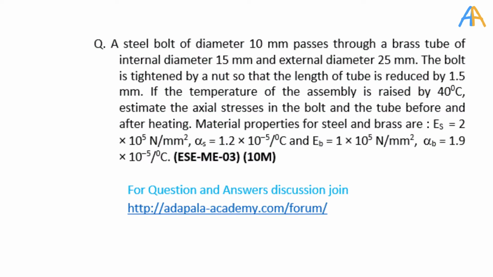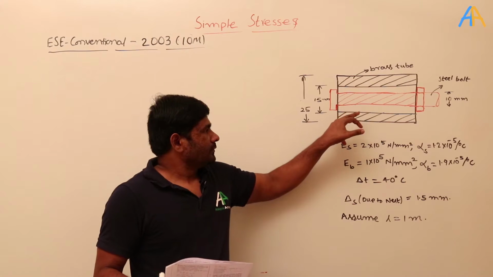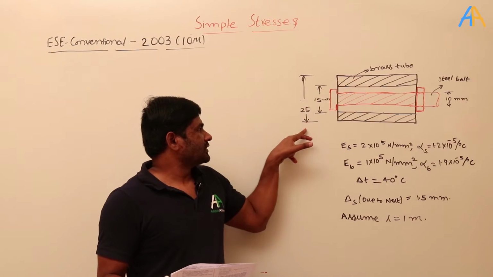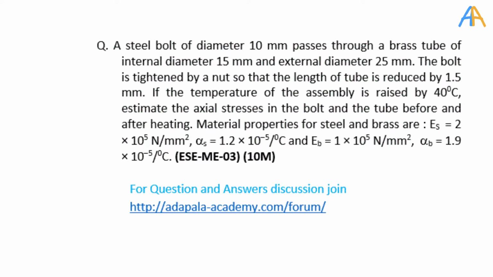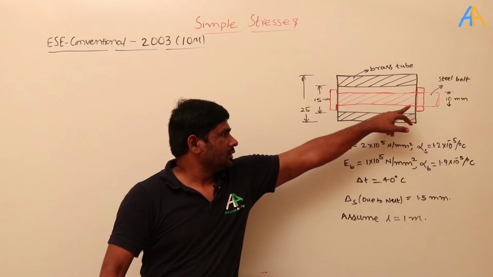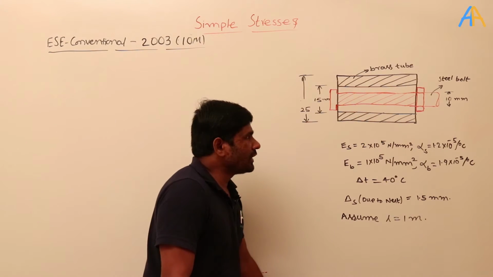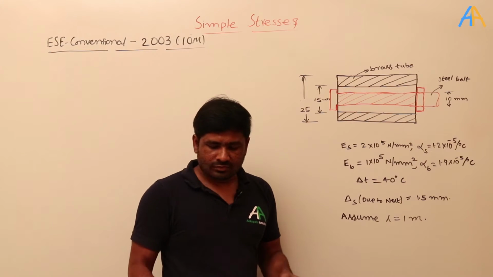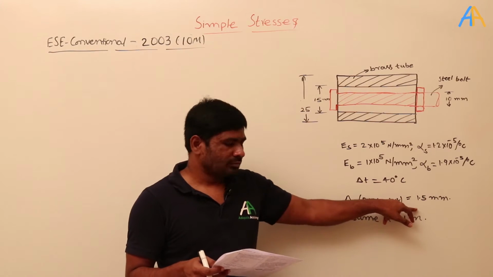So what is the diameter of this bolt? That is 10 mm, and it is passing through a brass tube. This is the brass tube, and its internal diameter is 15 mm and external diameter is 25 mm here. And here what is happening? First, in the first case, the bolt is tightened by a nut. I turn this nut so that the bolt will be tightened, and when the bolt is tightened, there is a compression. The length of the tube is reduced by 1.5 mm.